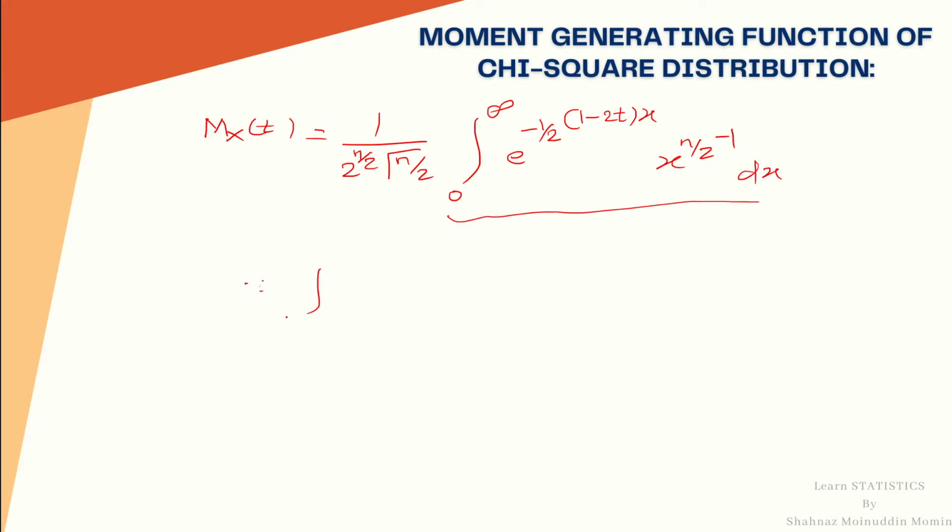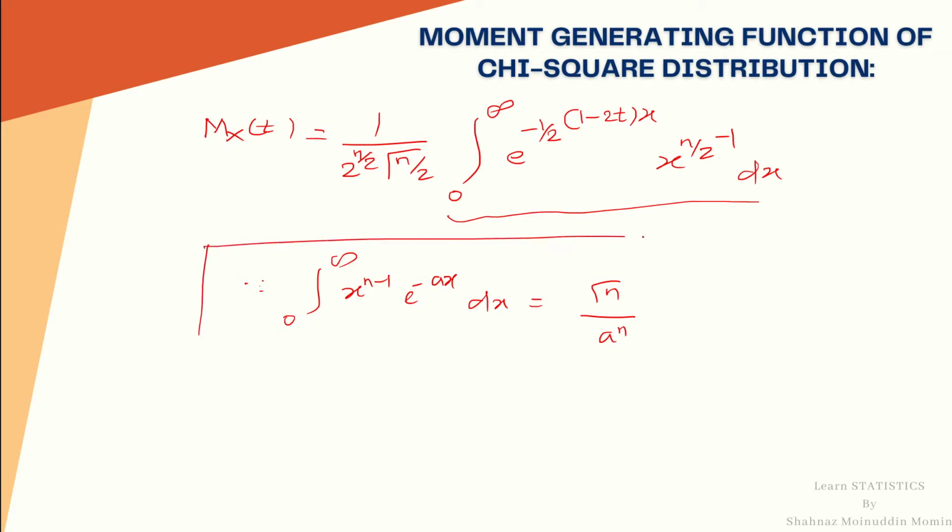Suppose the gamma integral is x raised to n minus 1 e raised to minus ax dx. Its value is gamma n upon a raised to n. I request the students, remember this gamma integral, which is very much useful while you are studying the continuous distributions.